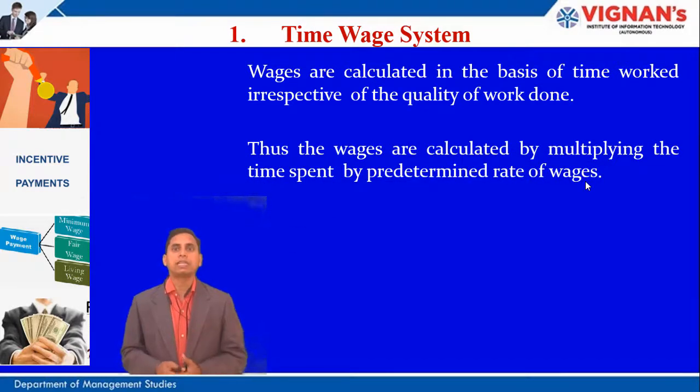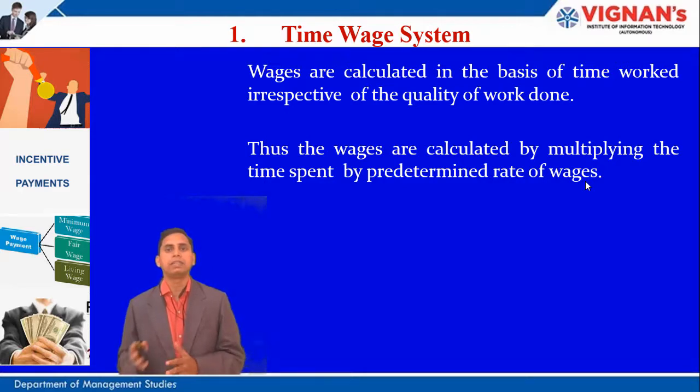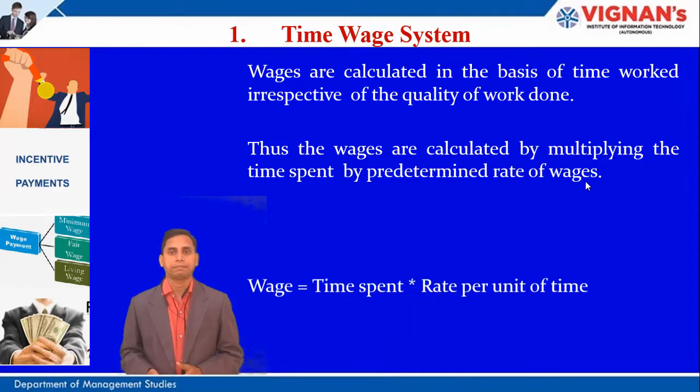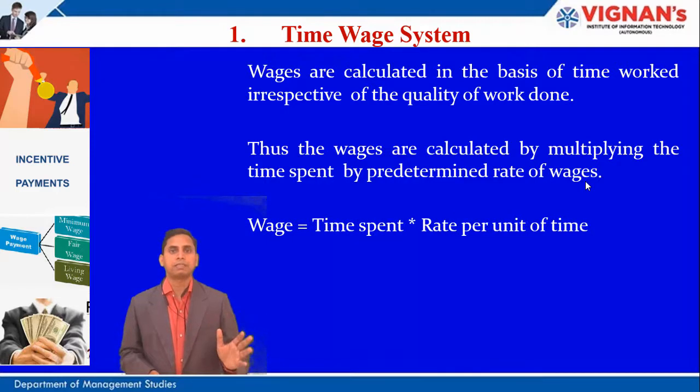The wages are calculated by multiplying the time spent by a predetermined rate of labor. Simply, the wage is determined by the time spent by the workers multiplied by the minimum wage or prevailing wage rates. So the wage is the time spent by the worker multiplied by the rate per unit of time.